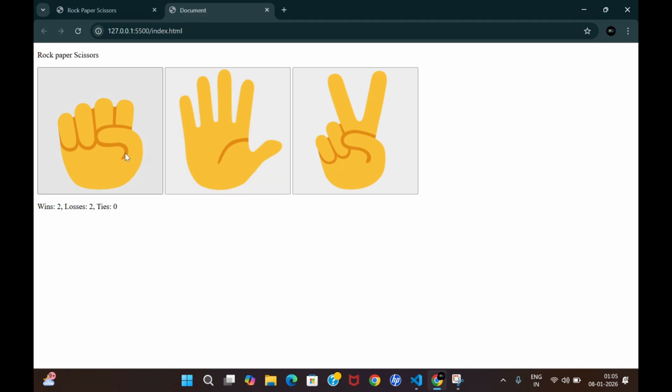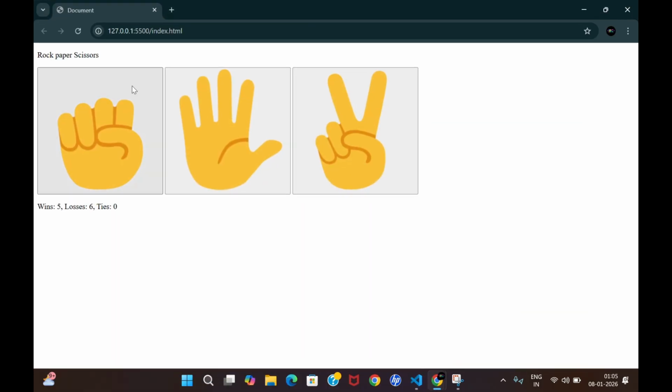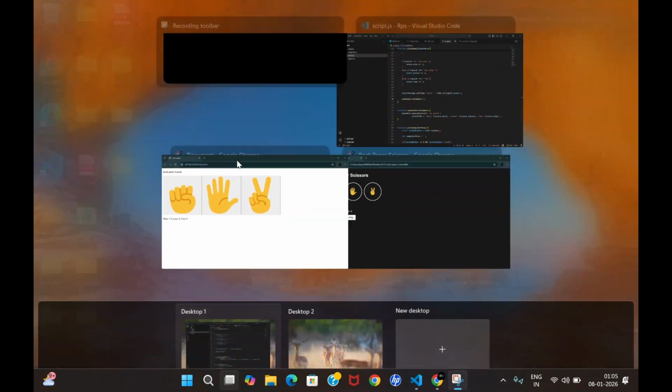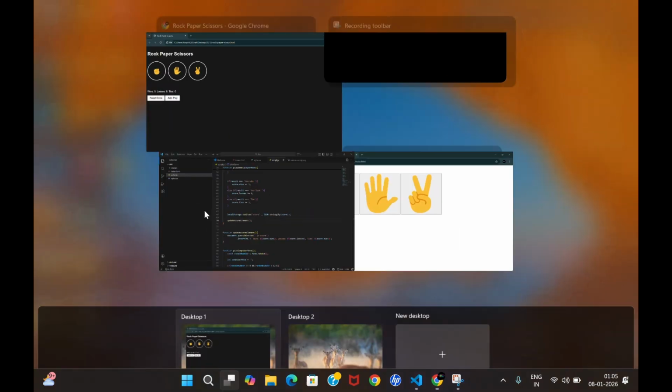We also want to change this. It's good that it's working and showing on a click, but by default it should be shown like this.